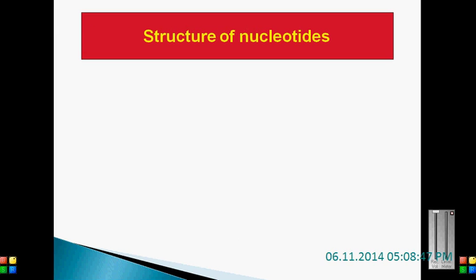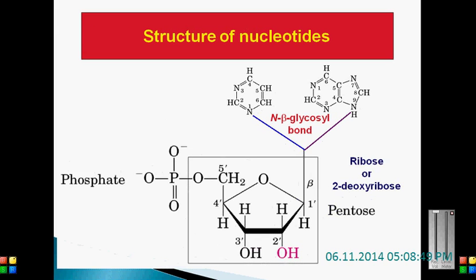When you look at the structure of the nucleotides, we can see how the bonds form, where the purine or pyrimidine bases are joined with the ribose or deoxyribose.